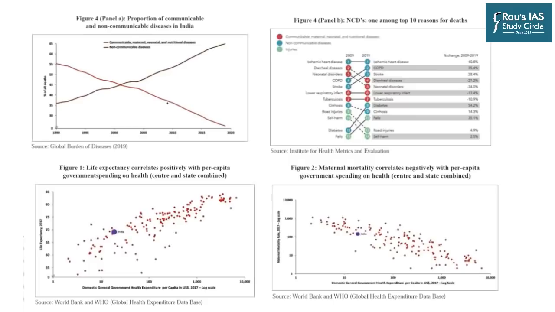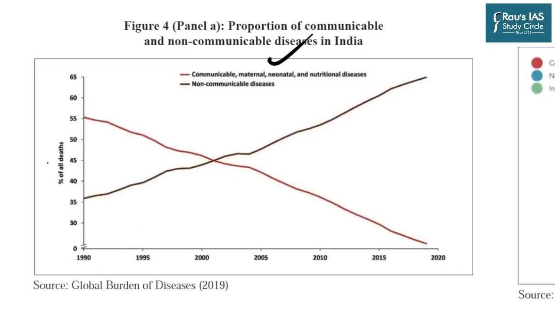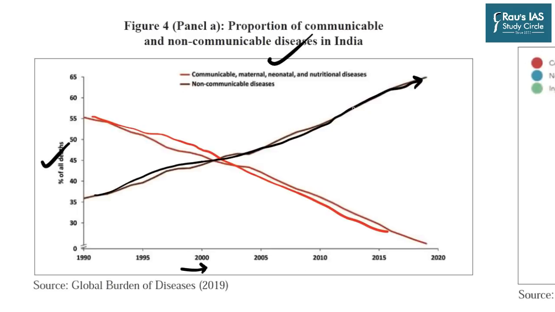But as the country is going through demographic transitions, there are a few trends which are clearly visible, and that is the proportion of communicable and non-communicable diseases is changing in our society. What you see on the screen is the percentage of all deaths plotted against the number of years. This line in red is the number of deaths caused due to communicable, maternal, neonatal and nutritional diseases. And this line in black or dark brown color shows the number of deaths caused due to non-communicable diseases, and you can see by 2020 this forms the major share of overall deaths.